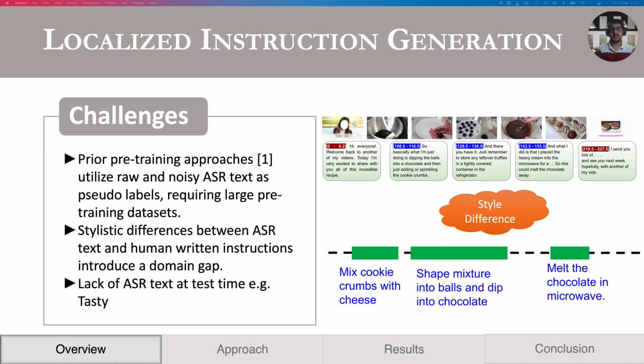Another challenge is that previous methods use ASR text during inference, but not all videos have audio. So the models have to rely on the visual content, which makes things even more challenging.